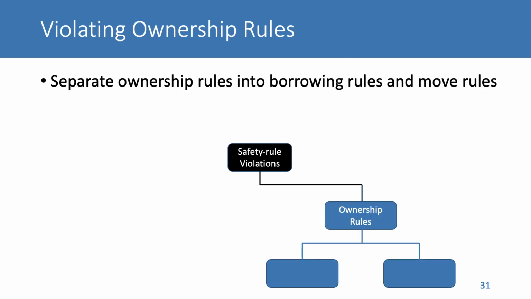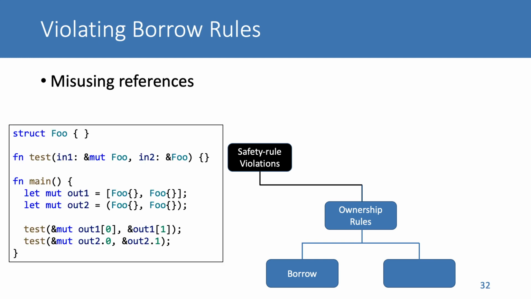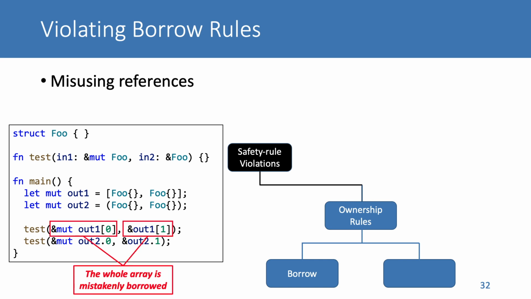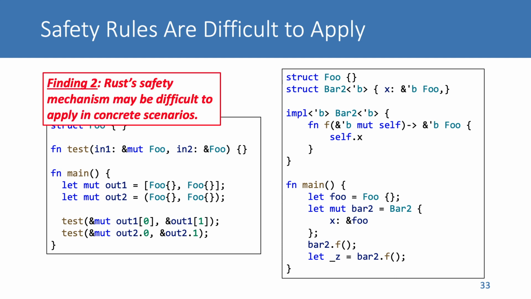Ownership rules can be divided into move rules and borrowing rules. Thus, for cases that violate an ownership rule, we divide them into those violating a borrowing rule and those violating a move rule. Misuse of references can cause borrowing rule violations. For instance, the violation we discussed at the beginning is due to mistakenly borrowing an array of objects altogether, instead of borrowing one single array element. Although the safety rules are relatively easy to understand, these two examples and many others demonstrate that the rules may be difficult to apply in concrete usage scenarios.